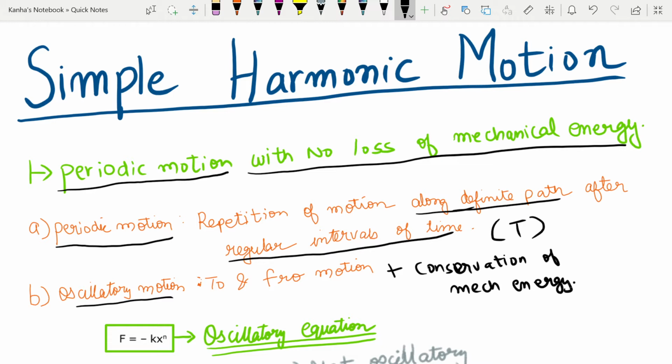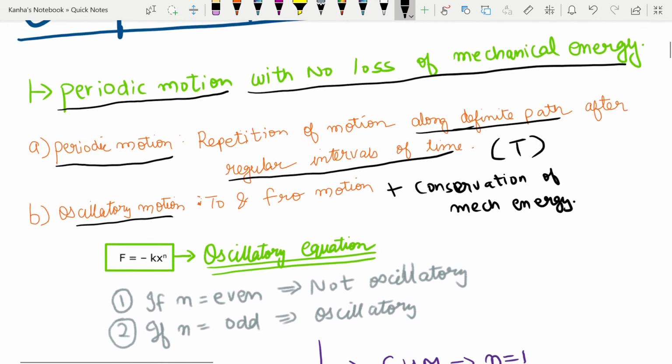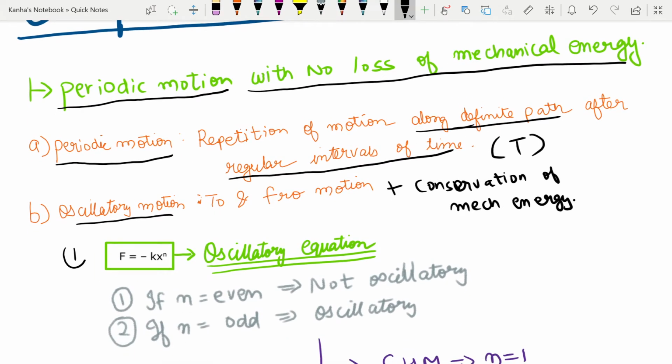Similarly, you can have damped oscillations in which the energy consumed due to some resistive forces decreases the total mechanical energy, and thus the oscillation will stop. The first important thing that you should notice, the oscillatory equation, is given by F is equal to minus k into x to the power n, where k is a positive constant and x is the displacement from the mean position. This is the general oscillating equation. n is a positive integer.